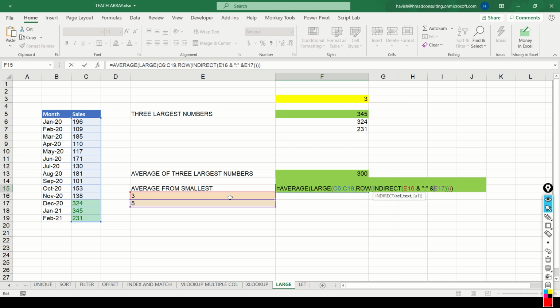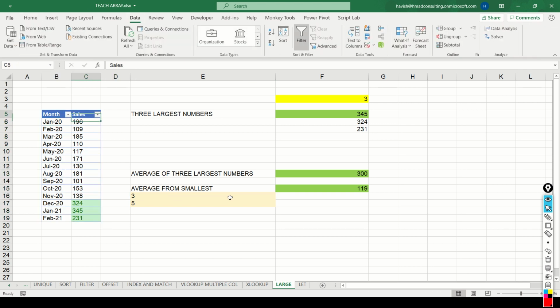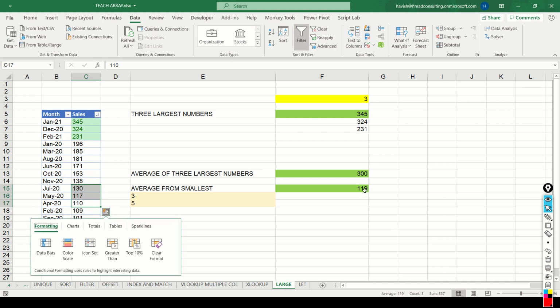So what's happening here is that we are creating E6 concatenated with a colon and E17. That means 3 colon 5. And when I say row 3 colon 5, I'll get 3, 4, 5, which means that it will only tell us the third smallest, fourth smallest, and the fifth smallest numbers. We can verify this. If you look at this data set, let me quickly sort it for you. If I sort it largest to smallest, you notice the third, fourth, fifth smallest numbers are 110, 117, and 130, and the average is 119. That's exactly what we're getting here.